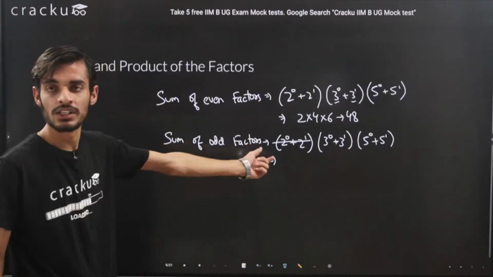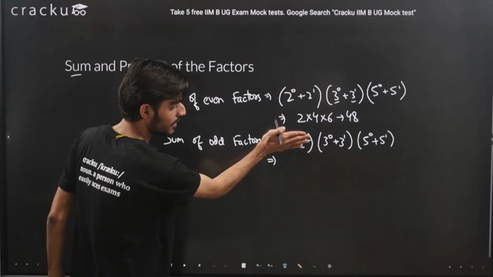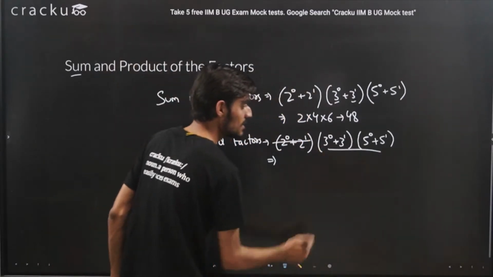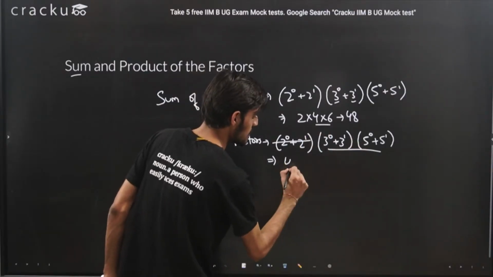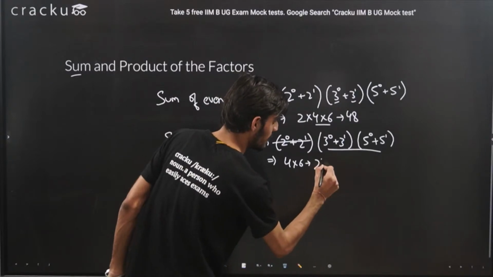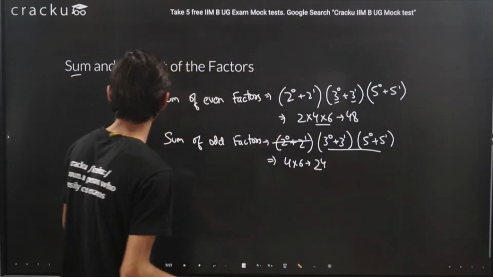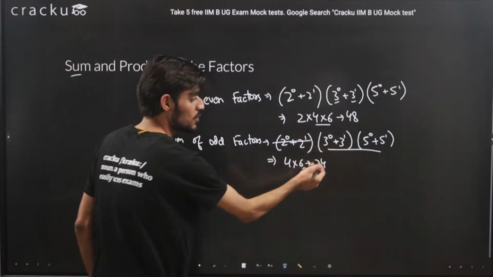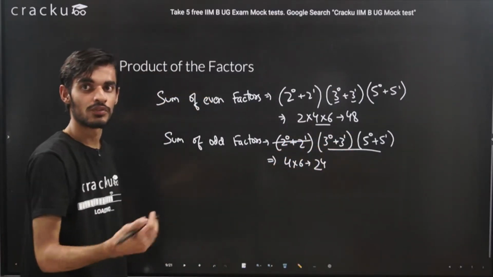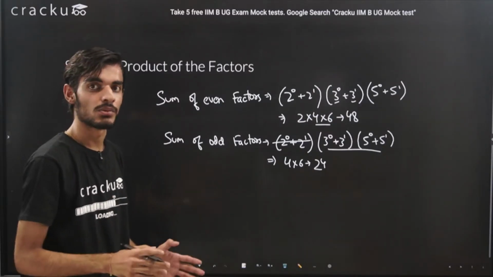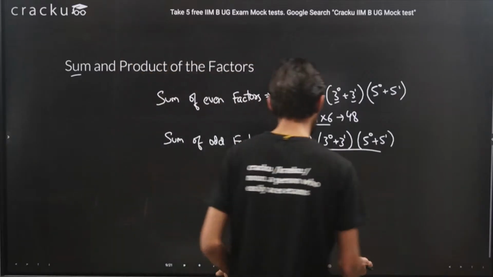So we can do the same thing here also. We just need to neglect the term which has some power of 2, and we need to write the remaining terms. Again, it will come as 4 into 6, that is 24. Again, you can see that we calculated in the last slide the sum of factors was 72, right? So 48 plus 24 will be 72. So if we add the sum of odd factors and the sum of even factors, we will get the sum of total factors. That is pretty obvious, I guess.